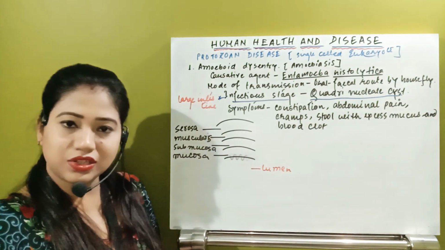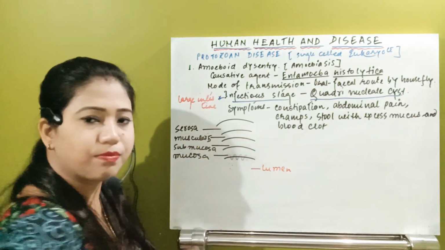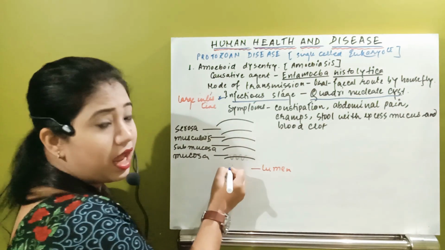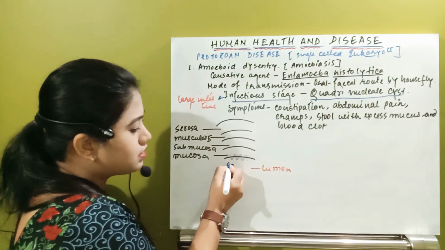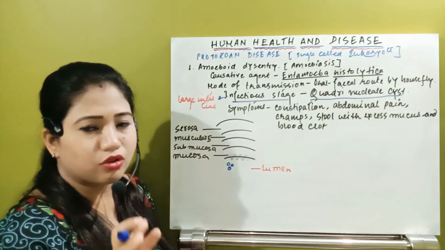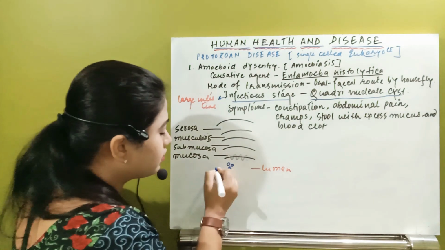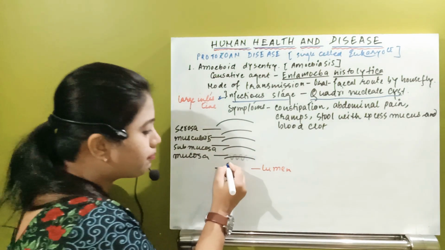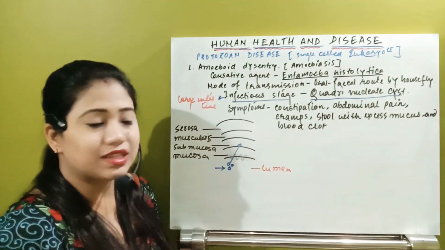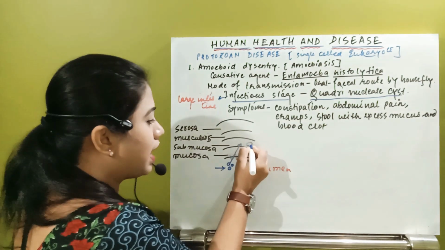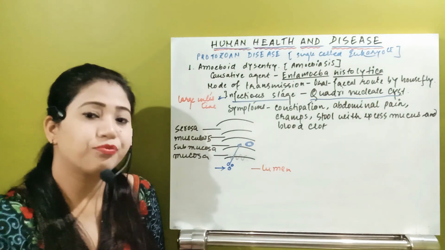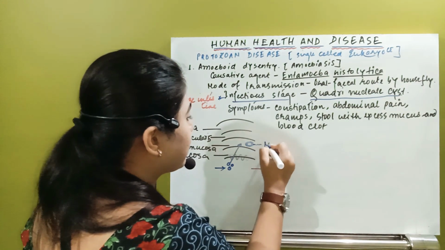So whenever it reaches the large intestine, obviously in the lumen it will be present, right? So now what will happen? From the lumen it will go. See, this is the lumen where we will have this stage. Now it will pass from this mucosa to the submucosal layer. So just see, in the submucosal layer, we will have a stage of the Entamoeba histolytica. What is that? This is the magna stage.